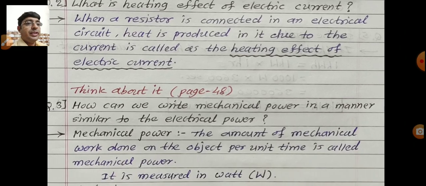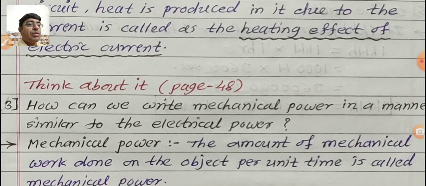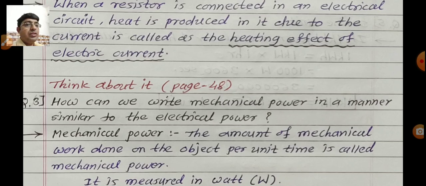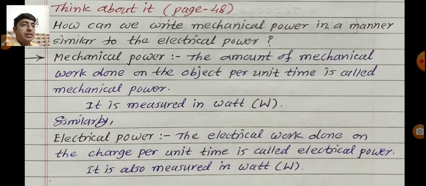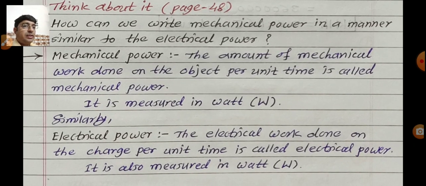Now think about this question given on page number 48. How can we write mechanical power in a manner similar to electrical power? So we are writing both definitions. First one is mechanical power. The amount of mechanical work done on the object per unit time is called mechanical power. It is measured in the unit watt.